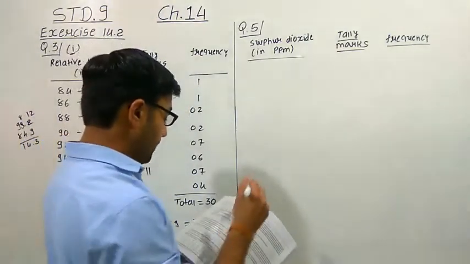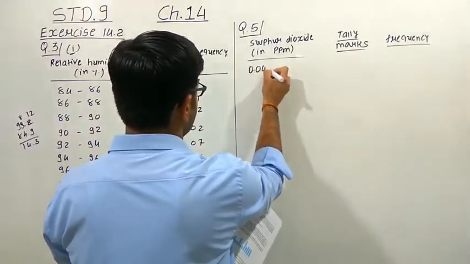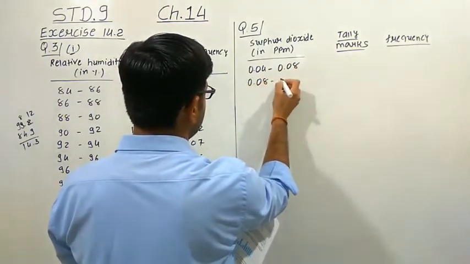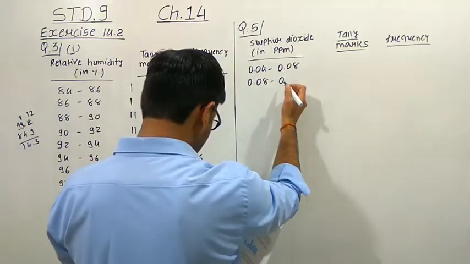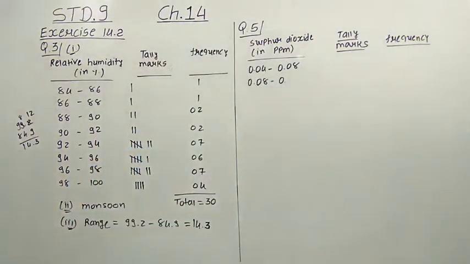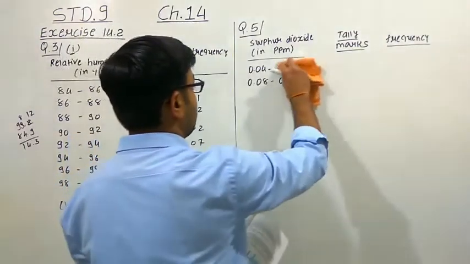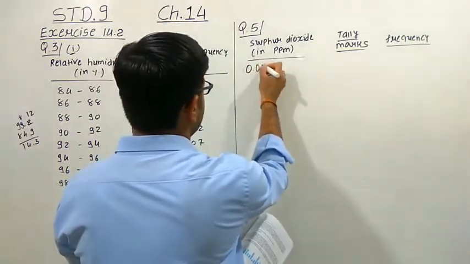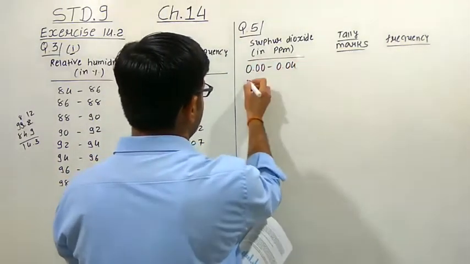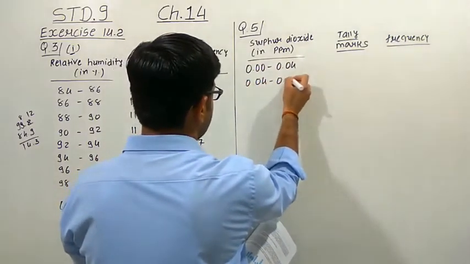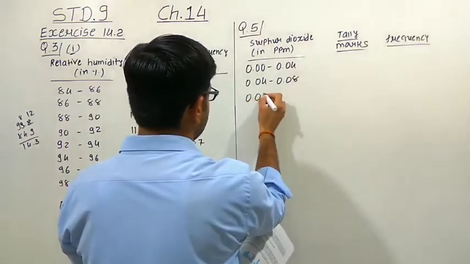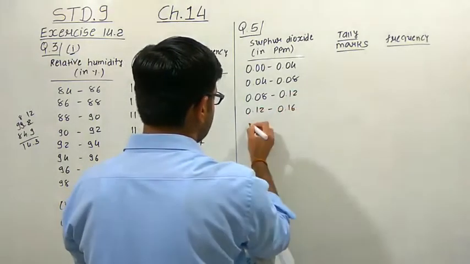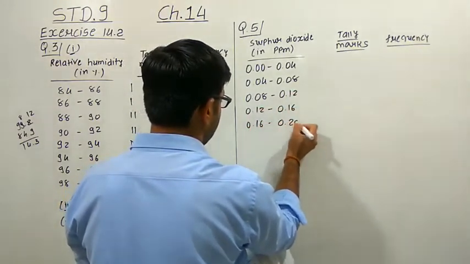Now the class intervals we have to make are 0.00 to 0.04, 0.04 to 0.08, 0.08 to 0.12, 0.12 to 0.16, 0.16 to 0.20.